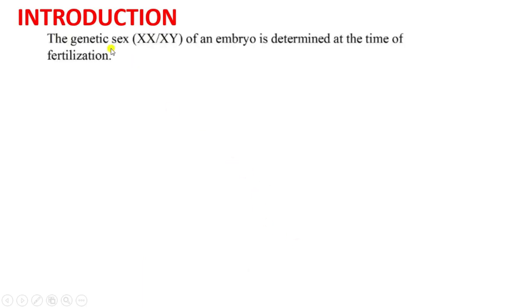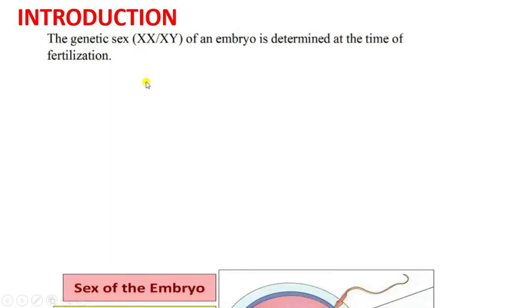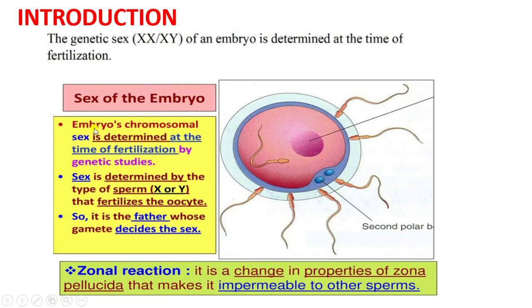We know that genetic sex XX or XY of an embryo is determined at the time of the fertilization. So what is fertilization? Fertilization is basically fusion of sperm with oocyte or egg, right? So when sperm fuse with egg, there will be the formation of zygote and further embryo. So the genetic sex of embryo is determined at the time of the fertilization. So embryo's chromosomal sex is determined at the time of the fertilization by the genetic studies.